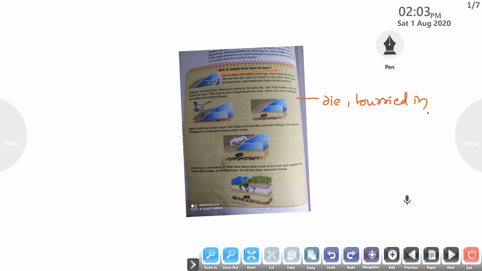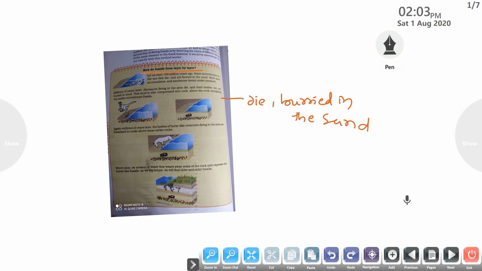So many aquatic animals died and were buried in the sand. More sand accumulates and sandstone forms under pressure.